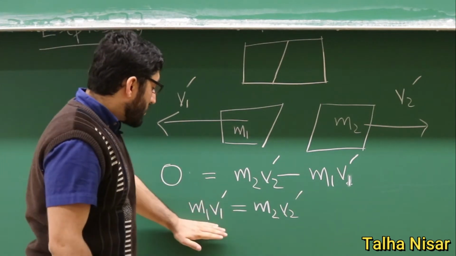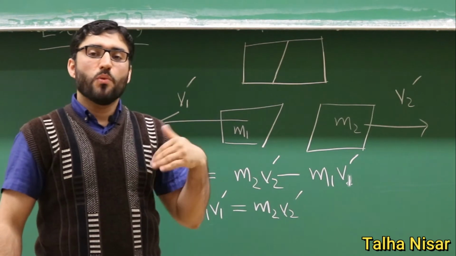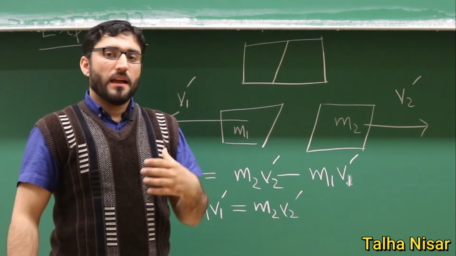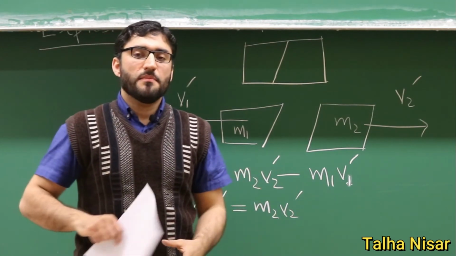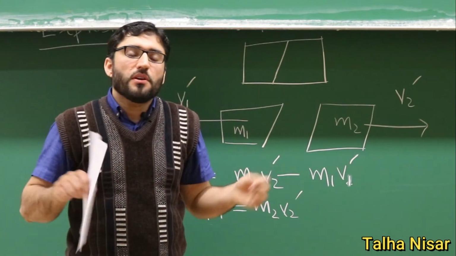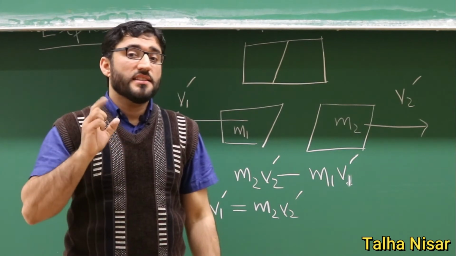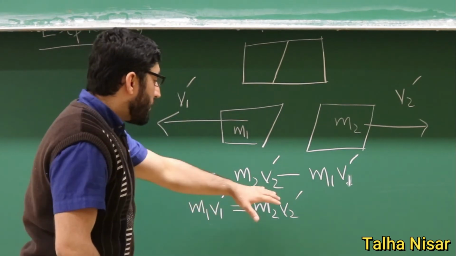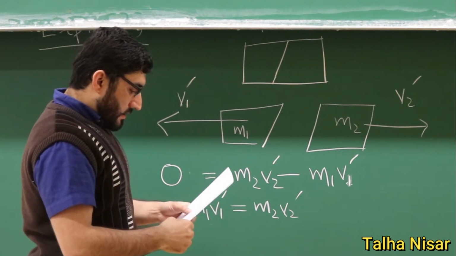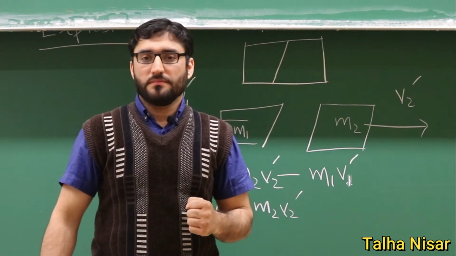Of course, the momentum of this particle is not 0, and this particle is not 0, so the individual particle's momentum is not 0 after the collision, but the net momentum is 0. And this force, the force that is produced because of the chemical energy, is an internal force. This is not an external force. So that's why the momentum is still conserved. So this is the example of the superelastic collision.